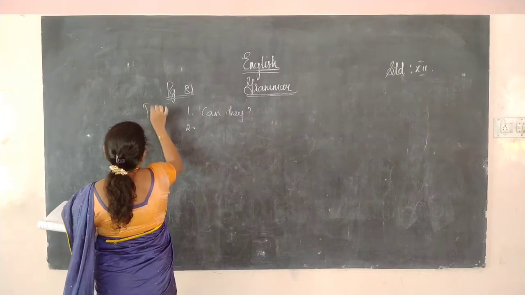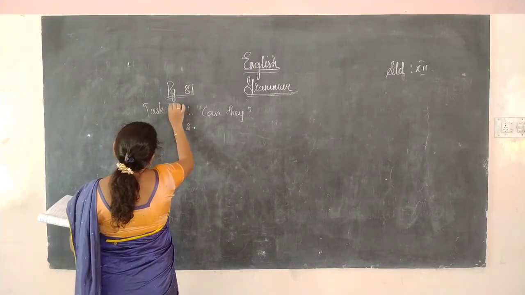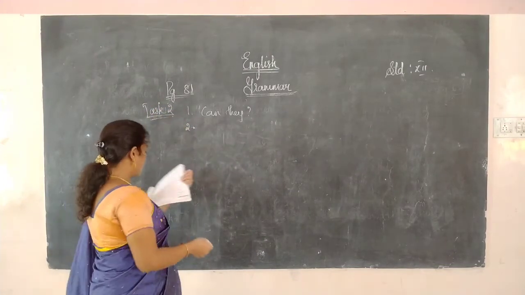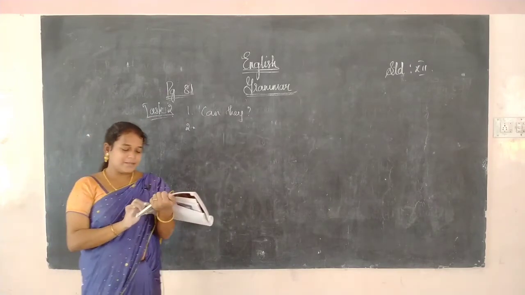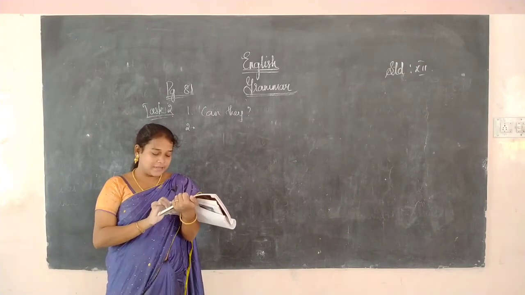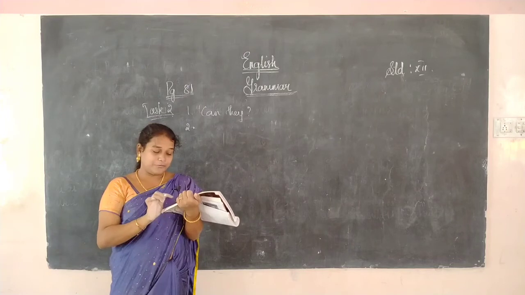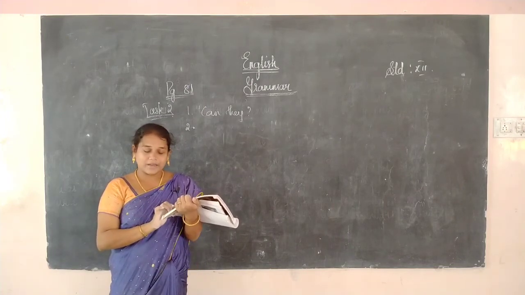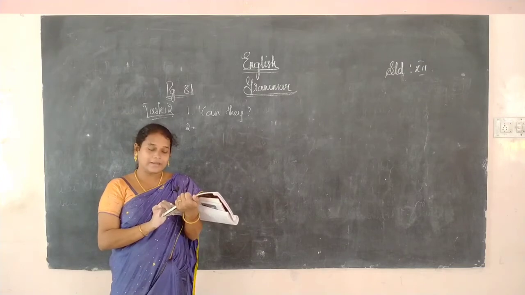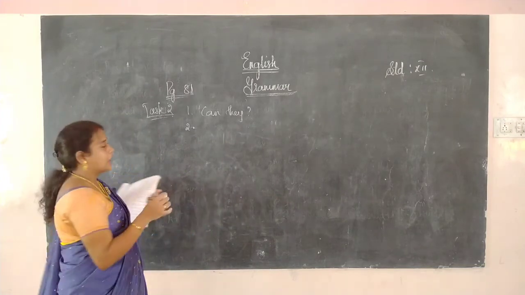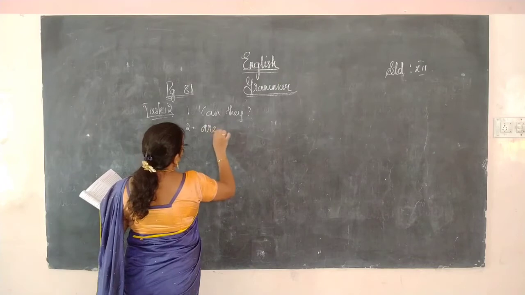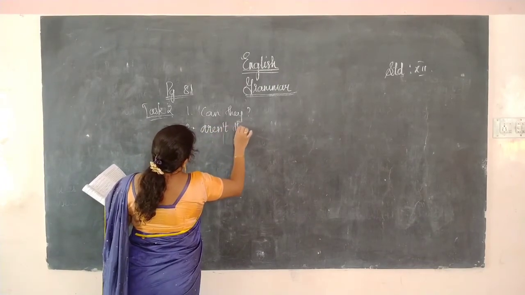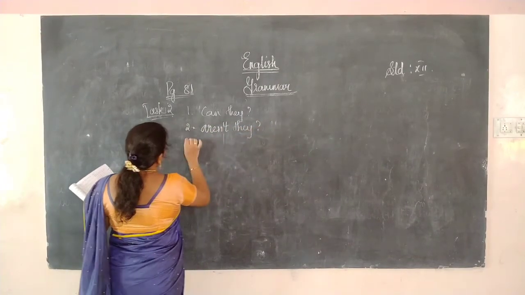The second. This is task 2, the same page, 81. Okay. Next, the vegetables in the fridge are still fresh. They have given "aren't they". But here "aren't" is right, but it is wrong because they had given "vegetables". So "aren't they". Plural.